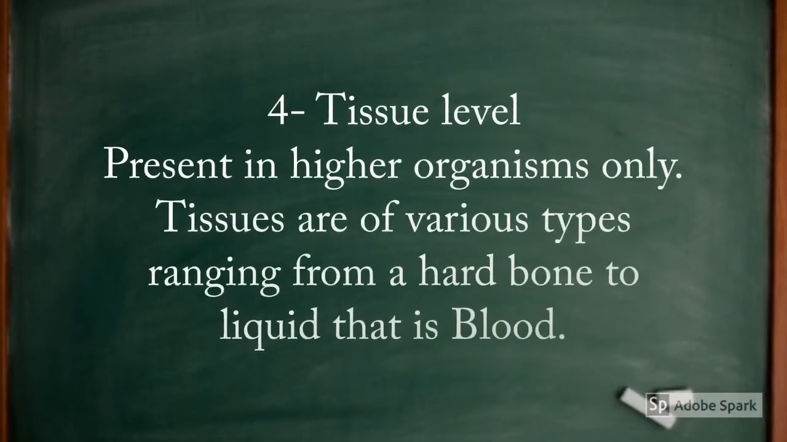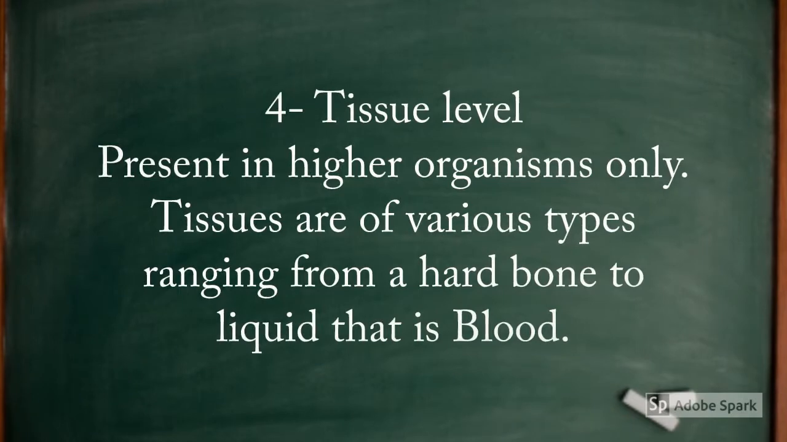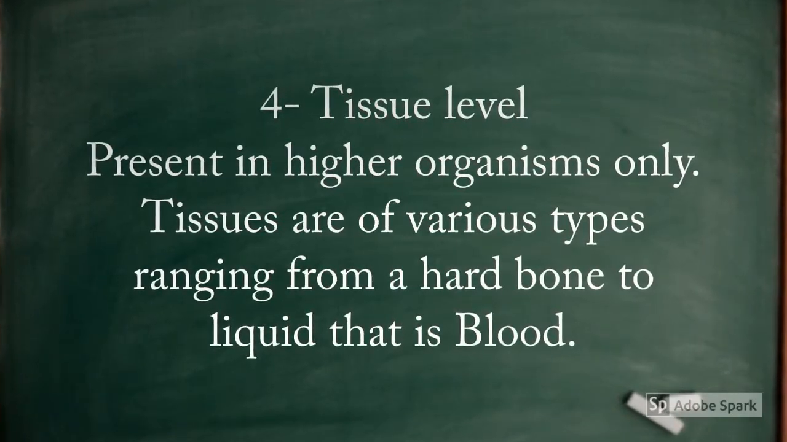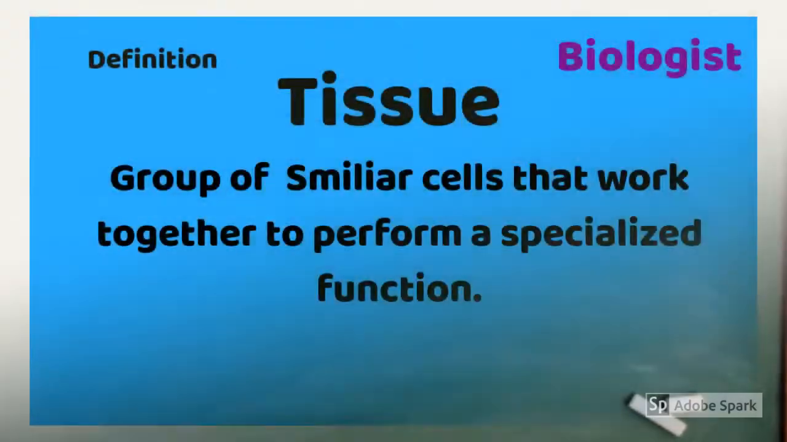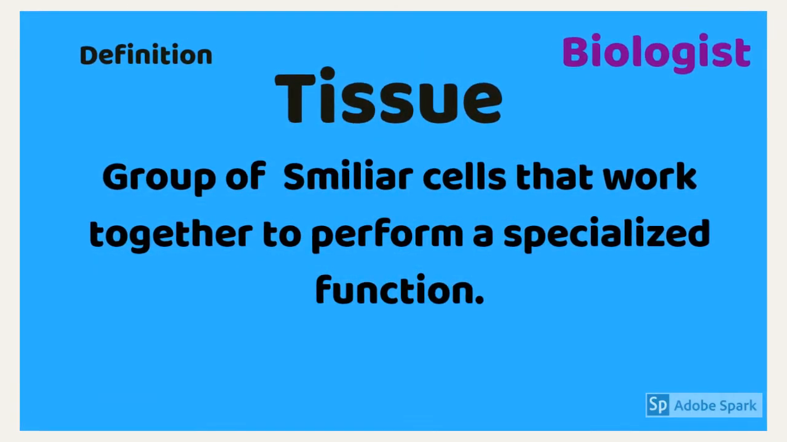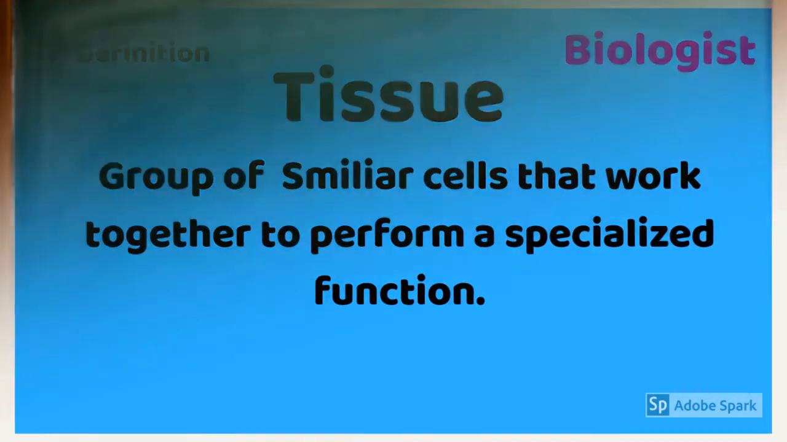Tissue level is present in higher organisms only. Tissues are of various types, ranging from a hard bone to liquid that is blood. Tissue is a group of similar cells that work together to perform a specialized function.